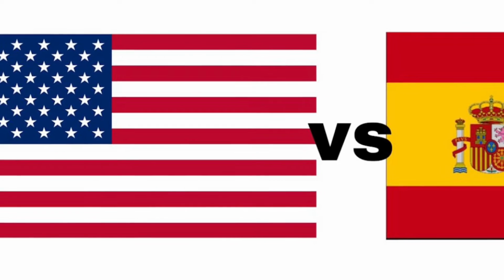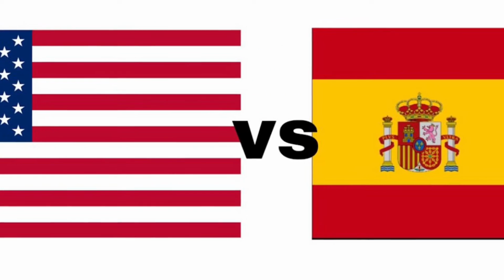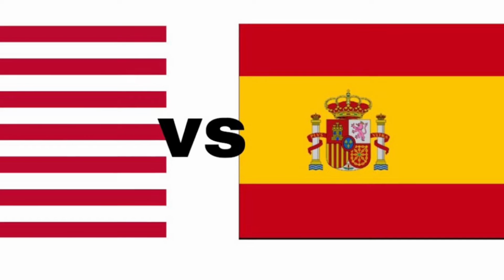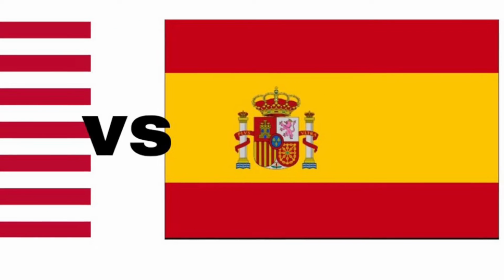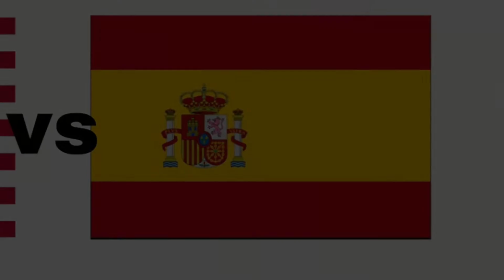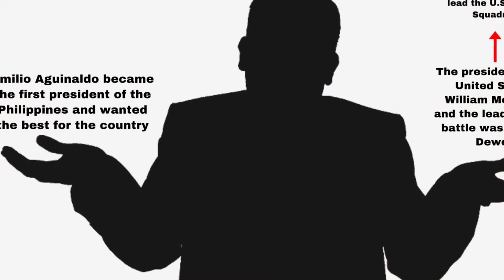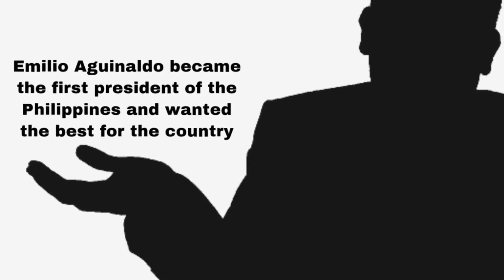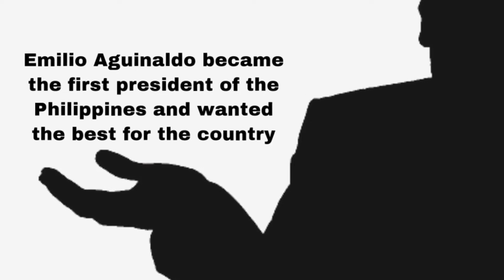The Battle of Manila Bay, which took place on May 1, 1898, was also known as the Battle of Cavite. The Battle of Manila Bay was a battle between the United States and the Spaniards. The Manila Bay was one of the first ever engagements of the Spanish-American War. During the period of the battle, there was no official president in the Philippines and there wasn't a strong government. A year after the Battle of Manila Bay, Emilio Aguinaldo became the president of the Philippines. Emilio Aguinaldo was the first president and he truly wanted the best for the Philippines.